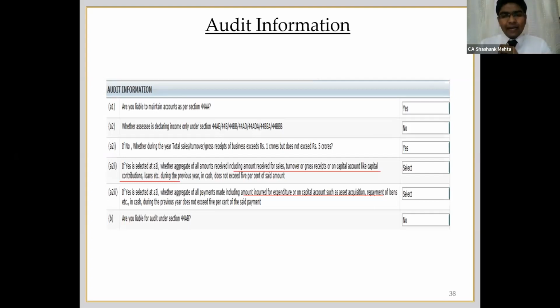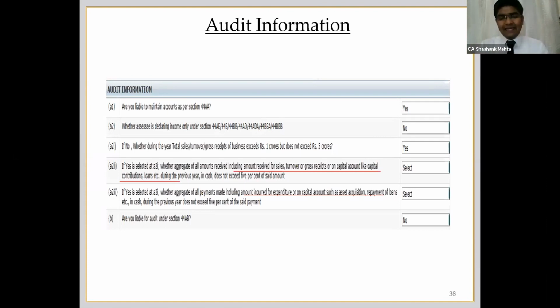Two things I would like to clarify here. At the time of the budget, several confusions were there with respect to how to calculate the total receipts or total payments while applying that 5% criteria, 5% of the receipt or 5% of the payment. At that point of time, there were some conflicting views with respect to what should be included.